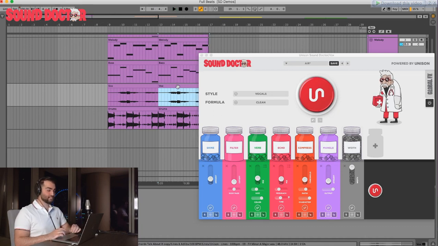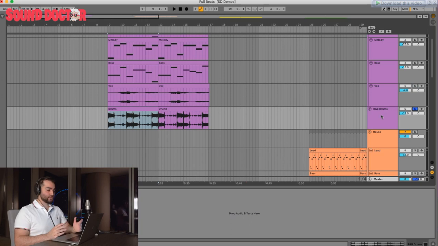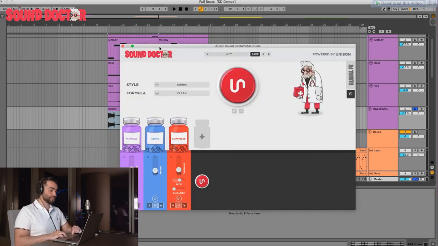So took that basic sounding vocal and made it sound nice, dreamy, and crisp. Now for the drums. So here's where we started. These drums are already pretty good because they're from one of our packs. I didn't really have any garbage drums to use. But even with good drums, you can take them to a whole nother level using Sound Doctor.